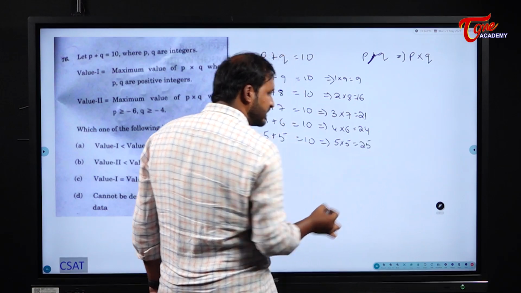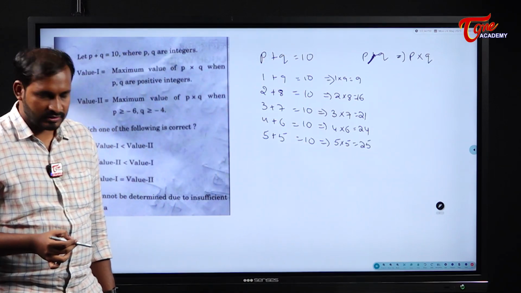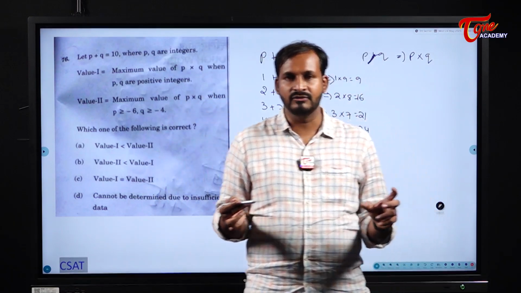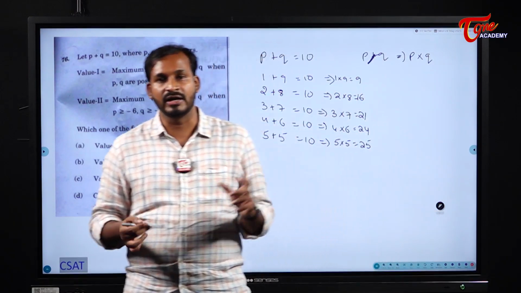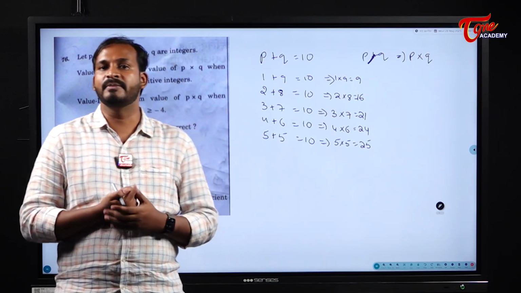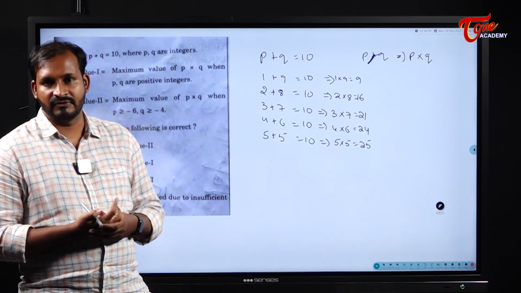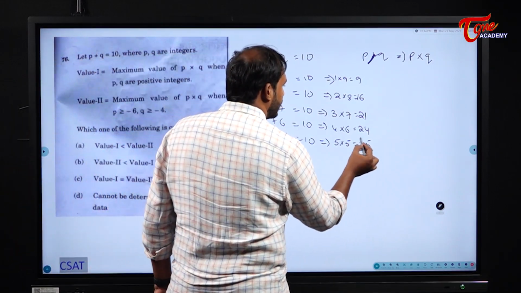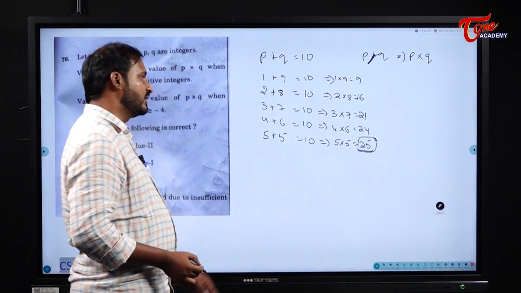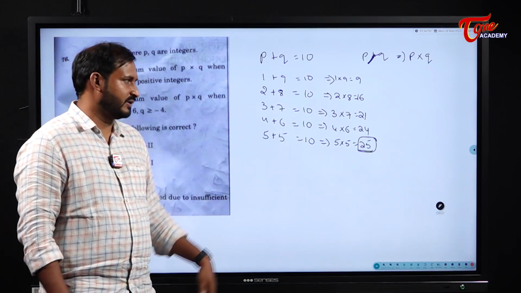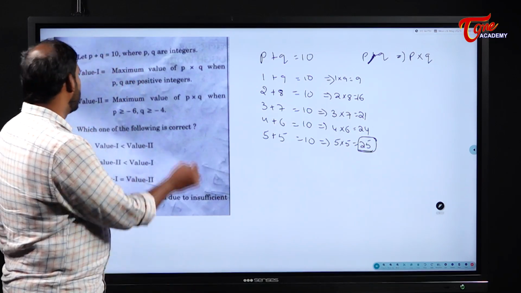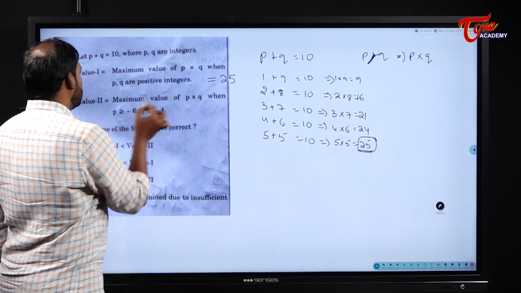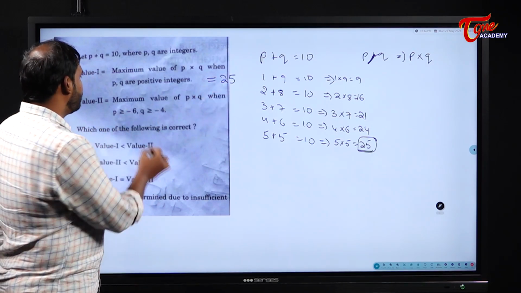So not only in this case, students, if the sum of two numbers is some particular positive value, then when both the values are equal, their product will be maximum. So 25 is the maximum value we will have. Once again, if you check 6 and 4, it will become 24. So 25 is the maximum value. Value 1 will be 25 for me here.